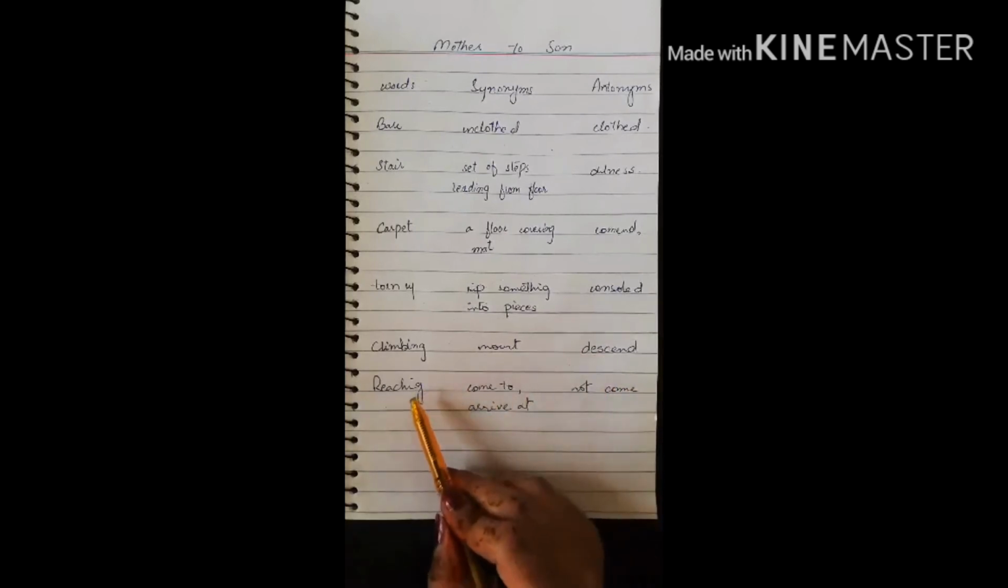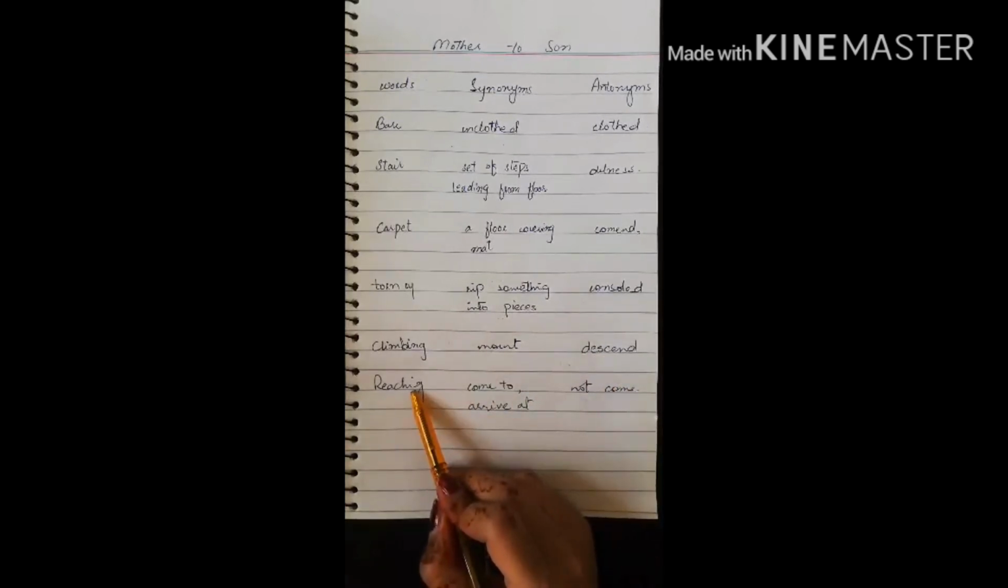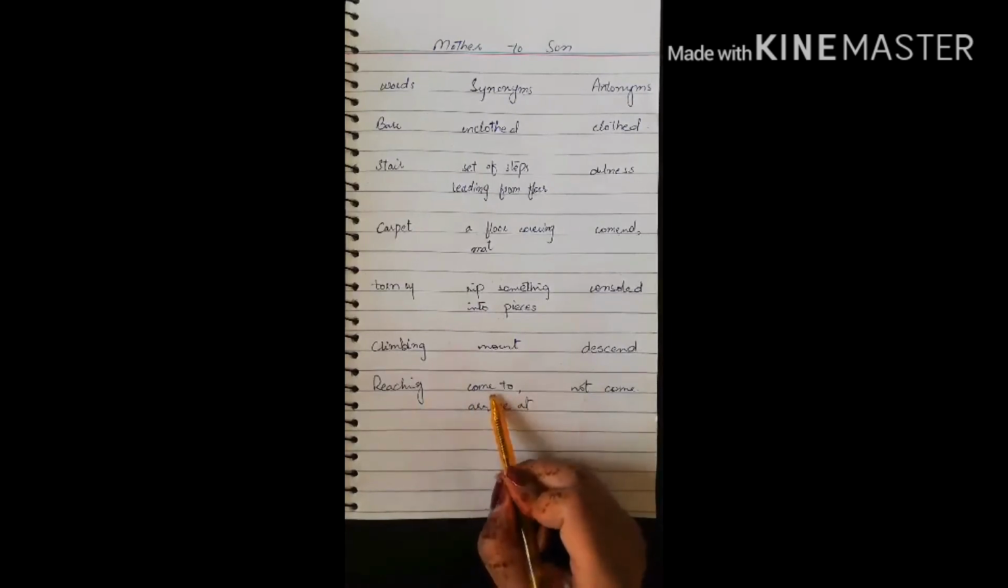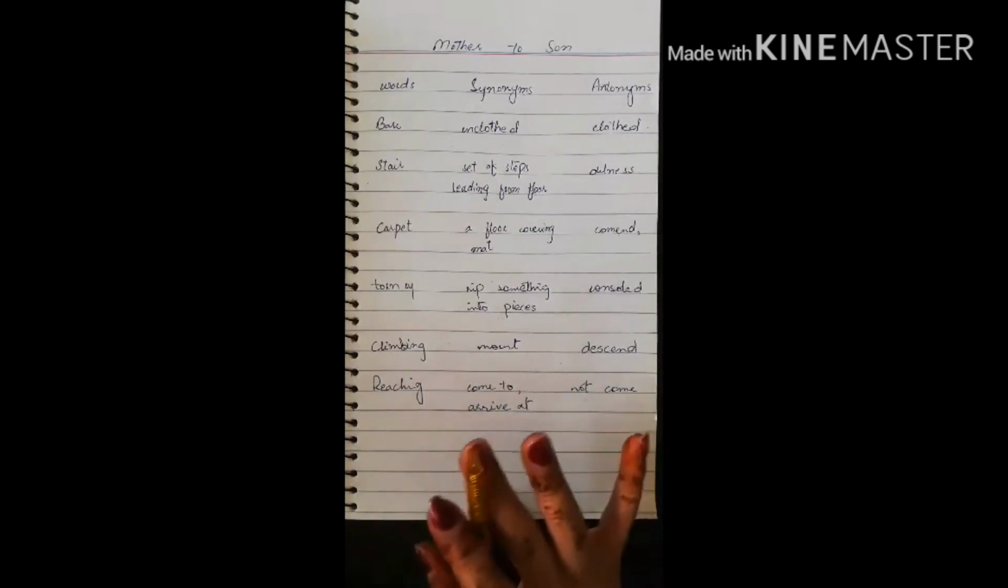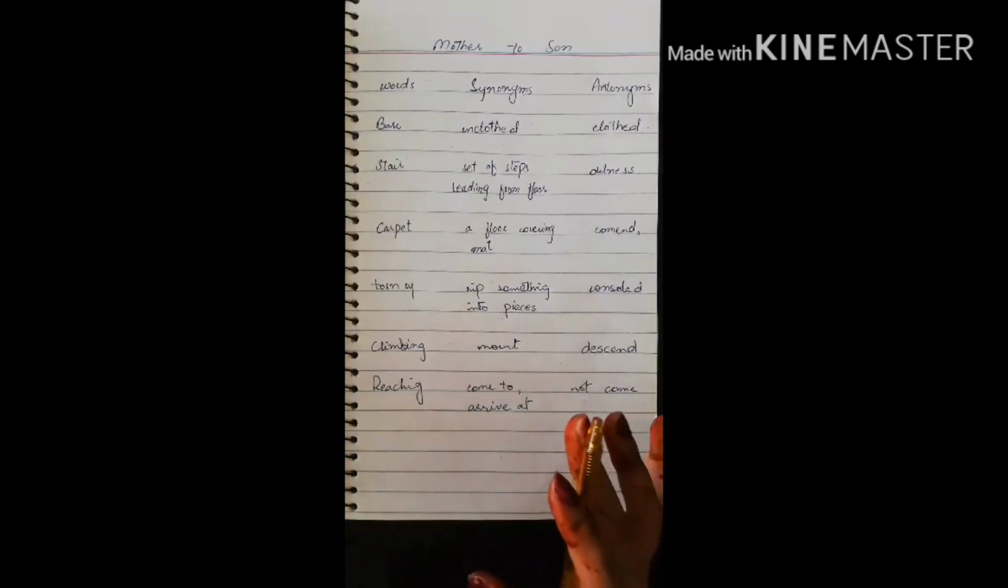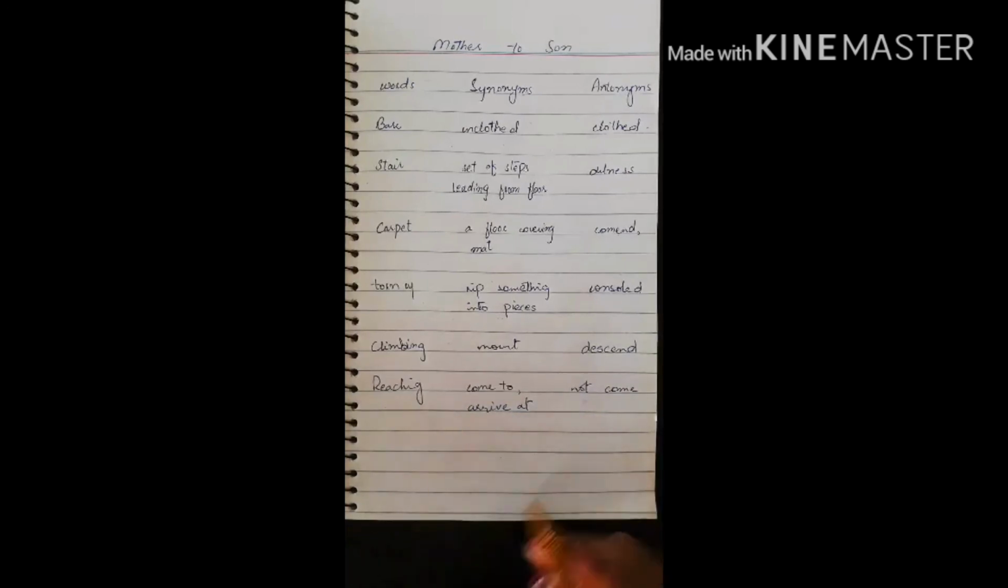And the next word is reaching. Its synonym is come to, arrive at, and its antonym is that the thing does not come, not coming and not arriving at time. Here our words, synonym and antonym, end.